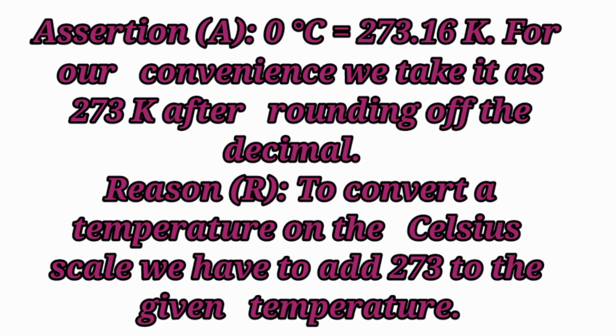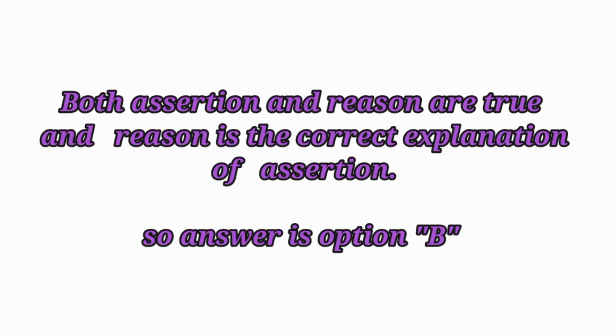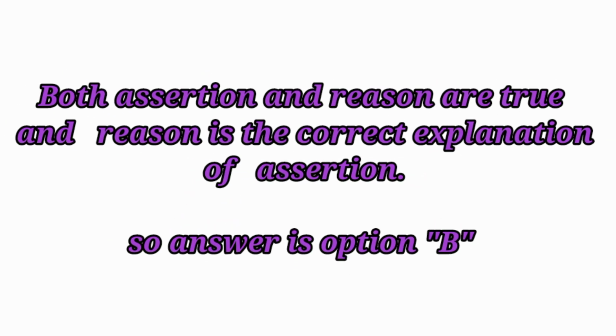Reason. To convert a temperature on the Celsius scale, we have to add 273 to the given temperature. Here, assertion is true. Reason is also true. Reason is the correct explanation of assertion. So answer is option B. Both assertion and reason are true and R is the correct reason.